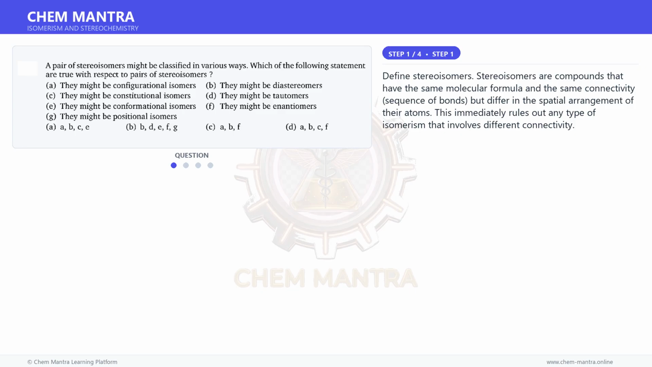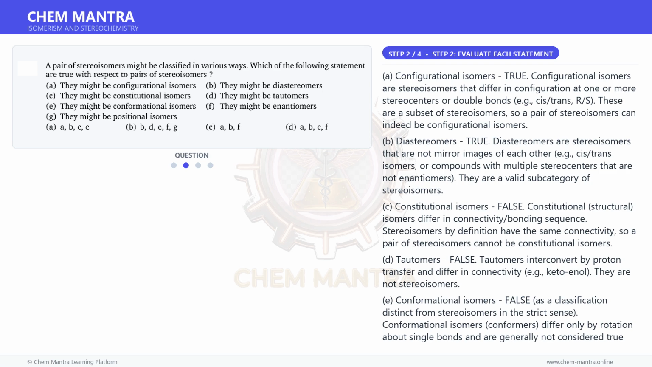Define stereoisomers. Stereoisomers are compounds that have the same molecular formula and the same connectivity, sequence of bonds, but differ in the spatial arrangement of their atoms. This immediately rules out any type of isomerism that involves different connectivity. Moving on to the next step.